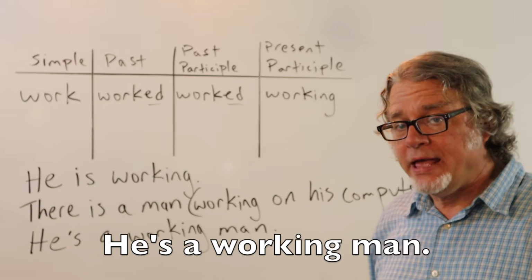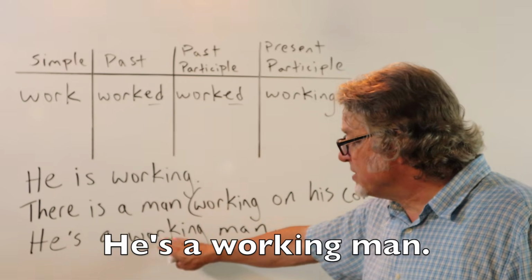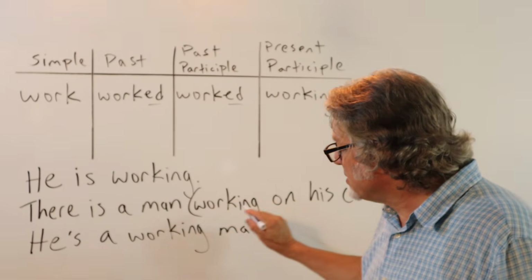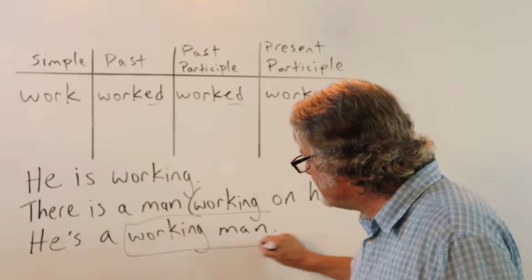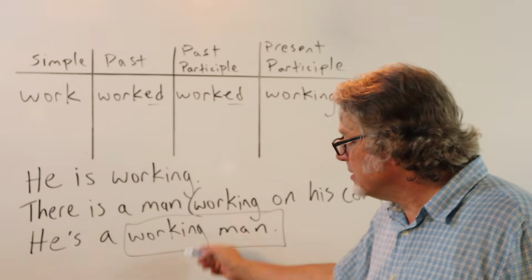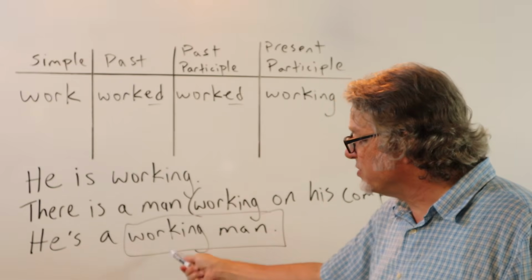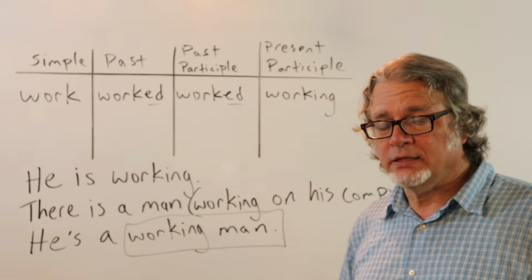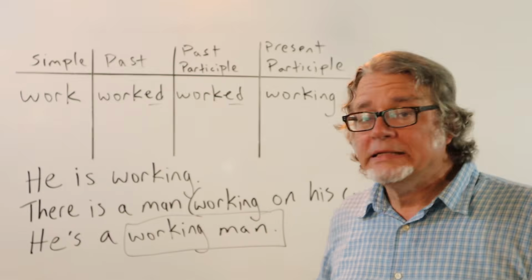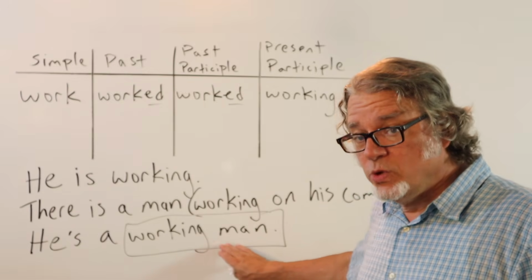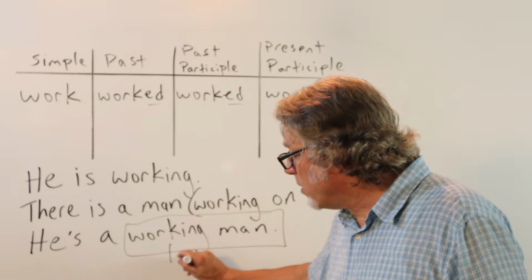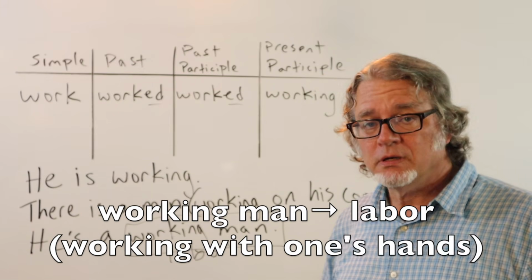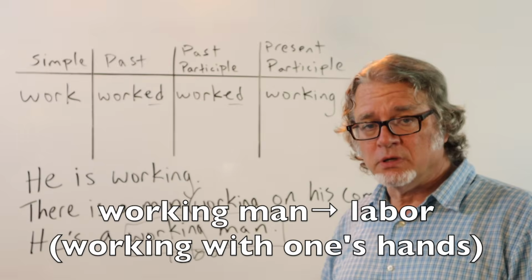He's a working man. We can think of this as an adjective for the word man, or we can consider this something like a compound noun. This is a noun in two parts, working man. He's a working man. A working man is a man who works. We usually use this for a man who does some type of labor, manual labor.